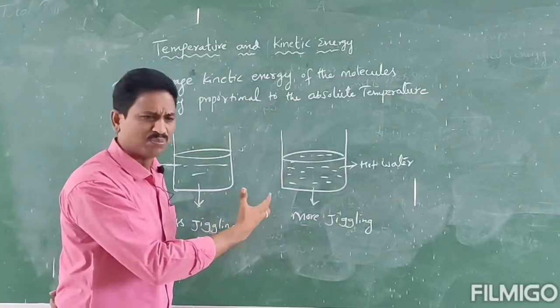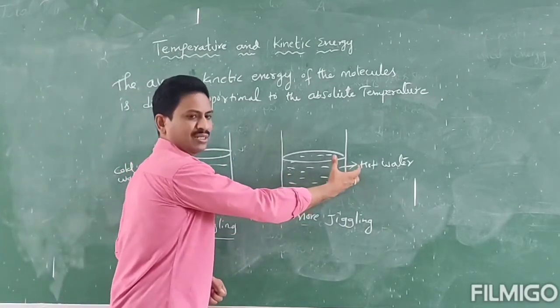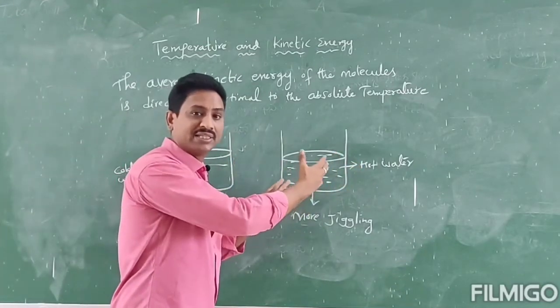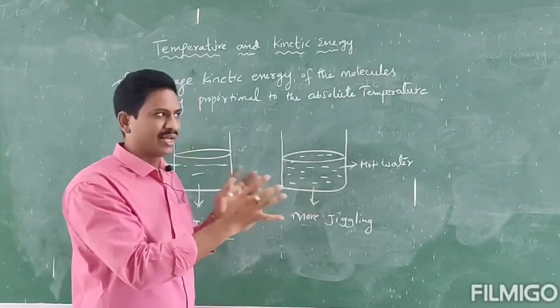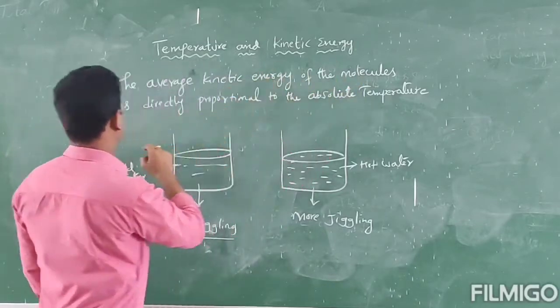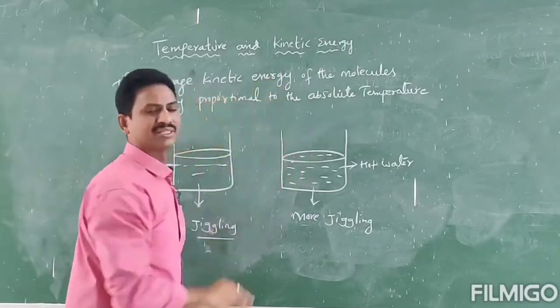That means more motion of the particles is observed with hot water. That means the kinetic energy increases with the temperature. Thus we conclude that the average kinetic energy of the molecules is directly proportional to the absolute temperature.